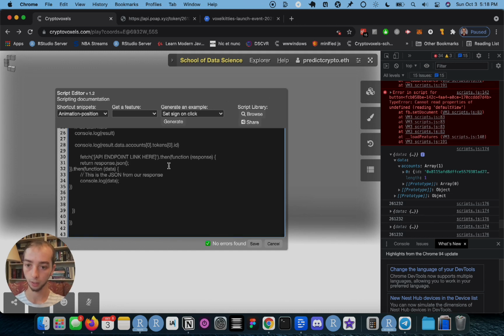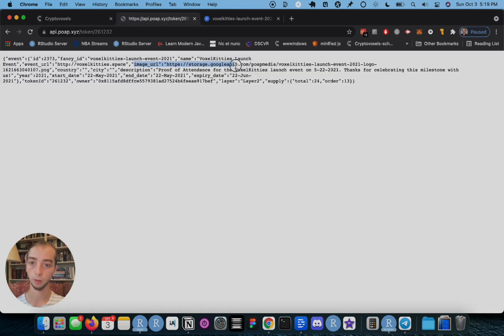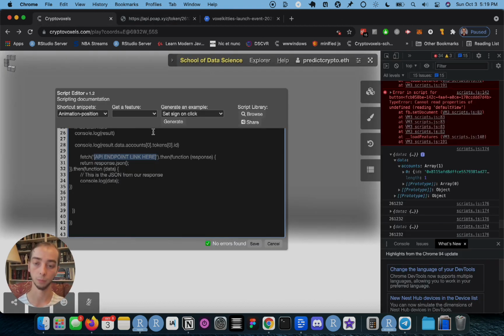And in here, the only thing we need to change for this one is actually the API endpoint. And I kind of mentioned this before, but with an API, you don't actually create a customized query for the data you want. So even though we only want this image URL, we need to make a request that has all of this information. And that's part of the reason why GraphQL is a better option. But a regular API request in some senses is simpler because we only have to replace the API endpoint. So in here, I'm going to take this URL from before.